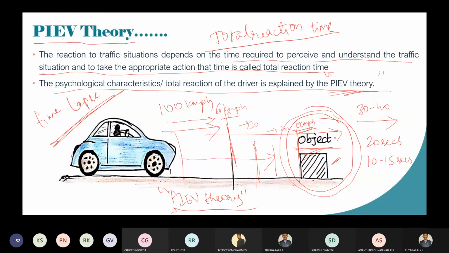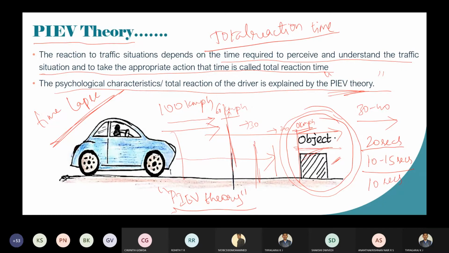So one of your friends said 20 seconds and one said 10 to 15 seconds. Others, any idea about the time duration you can take? 10 seconds. Okay.